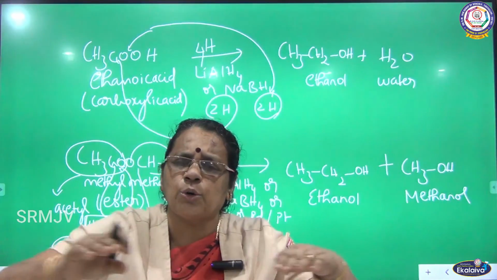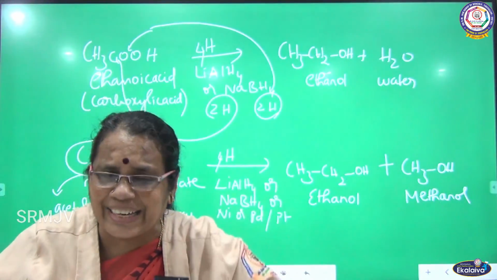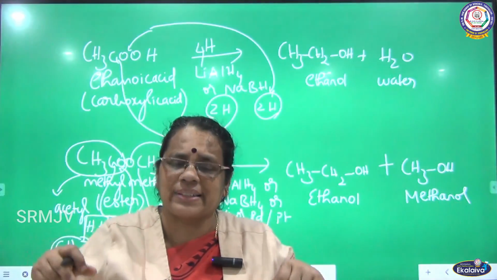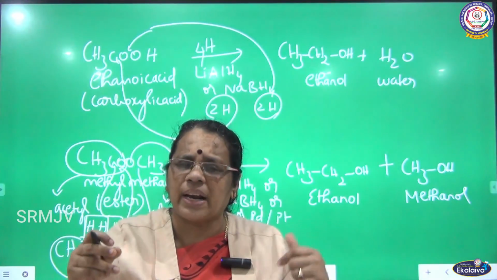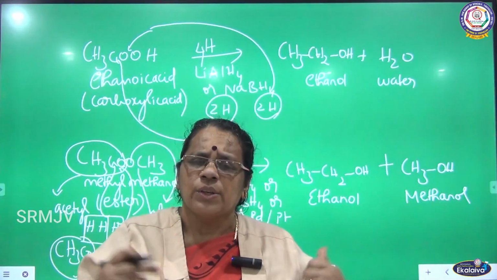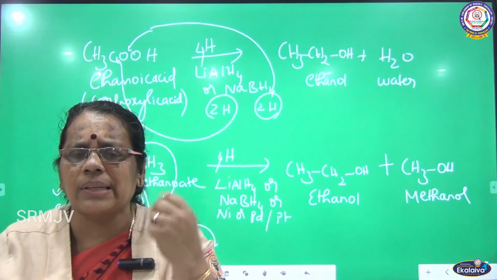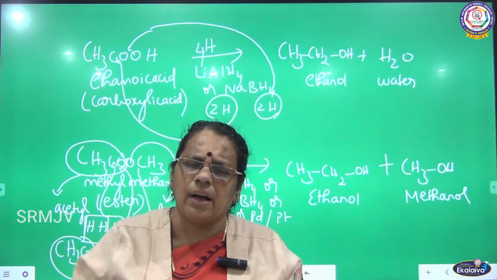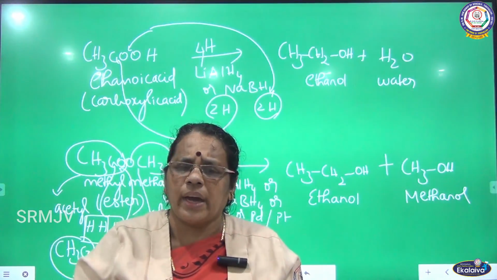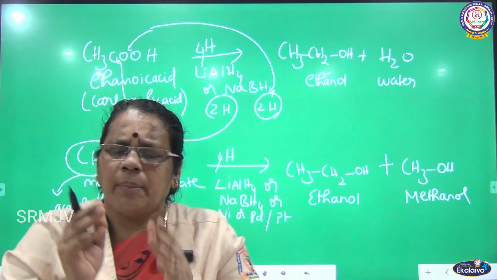The esters are split into 2 different parts, one is the acyl or acetyl part, the other is the alkoxy part. Hydrogen atoms are added to the acetyl as well as the alkoxy group, so I get a mixture of alcohols. There are 2 different alcohols I have prepared, one is ethanol, another one is methanol. Okay, up to this we have completed the preparation.